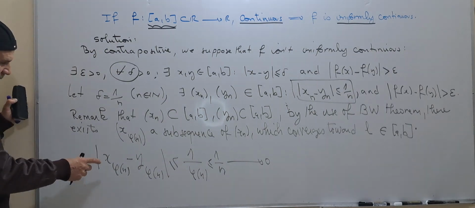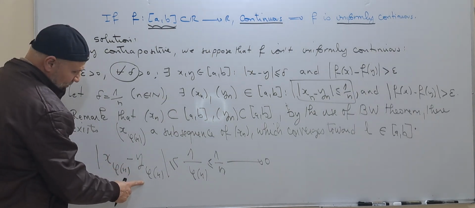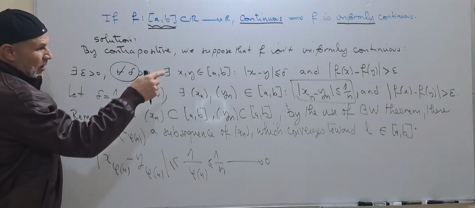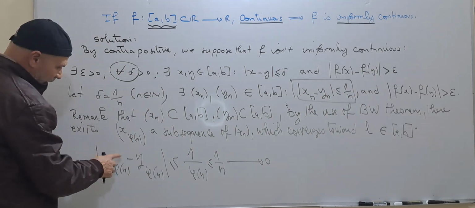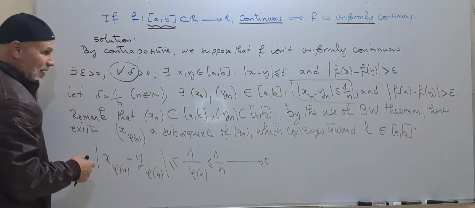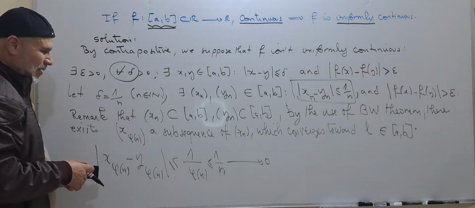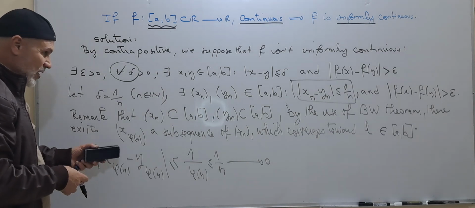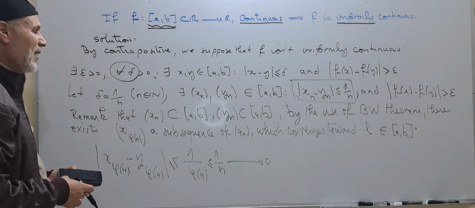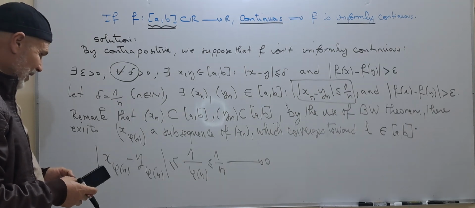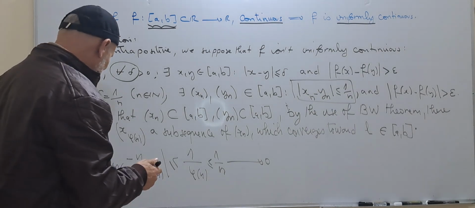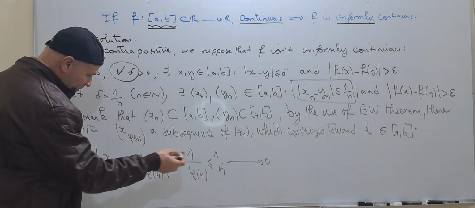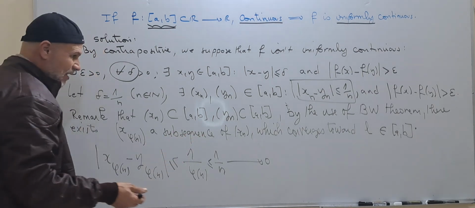This means that they have the same limit. We have here two subsequences from the same closed interval, and they have the same limit since we have this. We can also use the characterization for sequences and limits to prove that it converges to the same limit. Anyway, x phi of n and y phi of n, the subsequences, converge to the same limit.